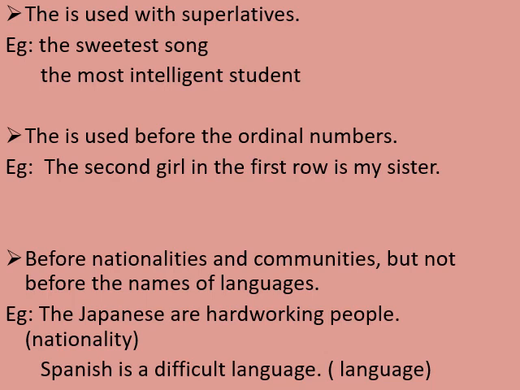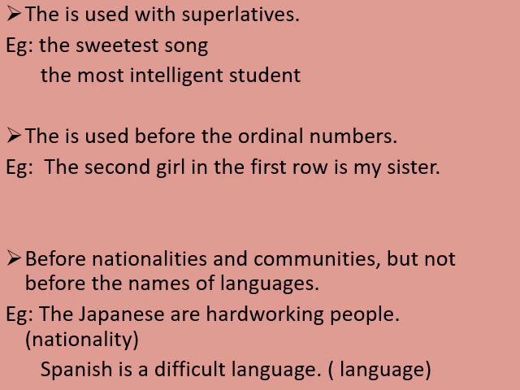See the first example: the Japanese are hardworking people. Here the word Japanese represents the nationality of the people. The people who belong to Japan are known as Japanese. So here it is the nationality of those people, so we have used article the before Japanese.